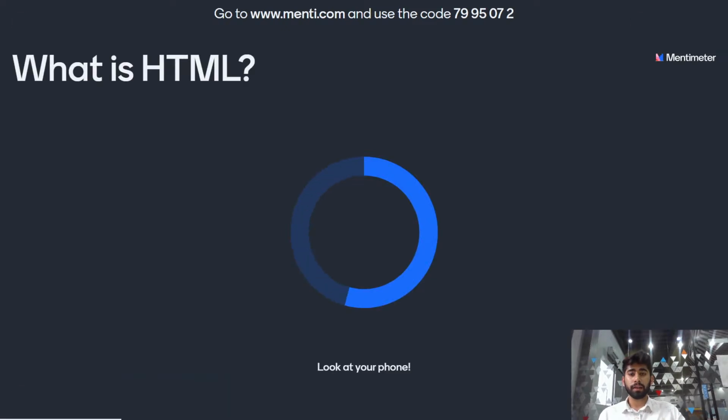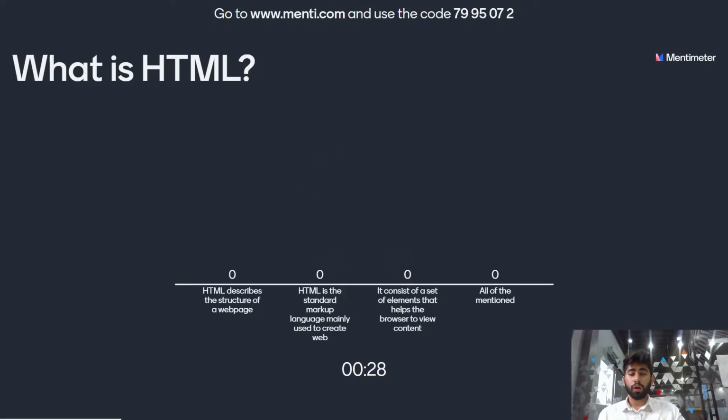What is HTML? The first option is HTML describes the structure of a website. The second option is HTML is the standard markup language mainly used to create web pages. The third option is HTML consists of a set of elements that helps the browser to view content. And the last option is all of the above. What is HTML? You have 5 more seconds to answer this question.